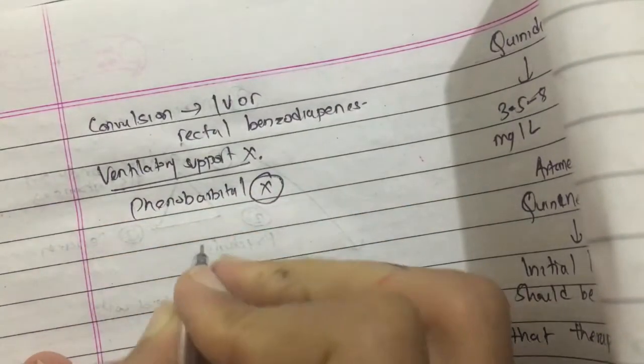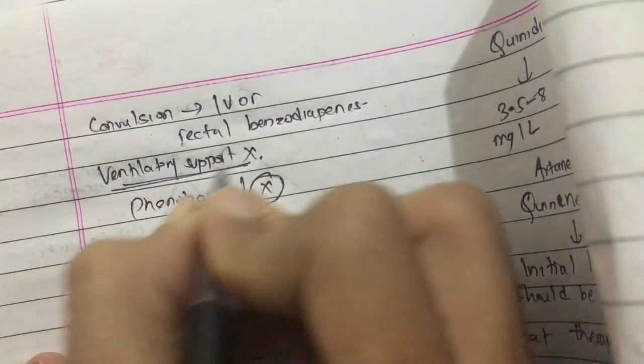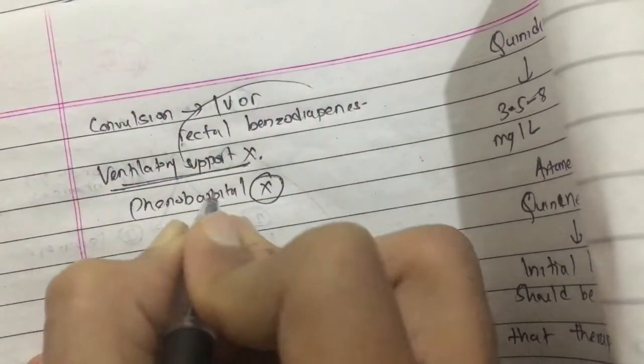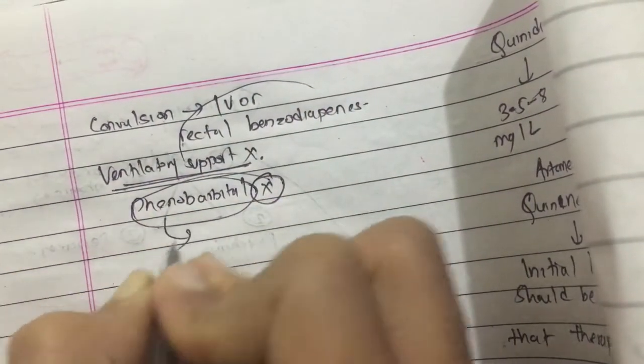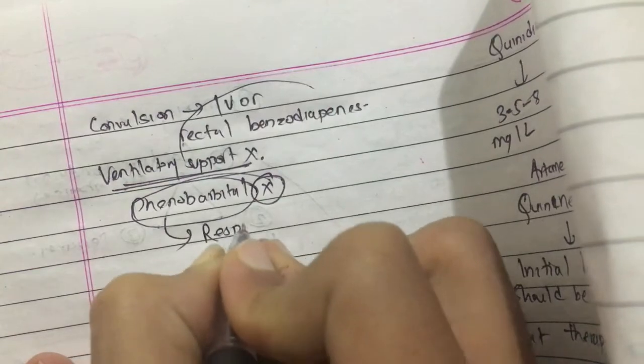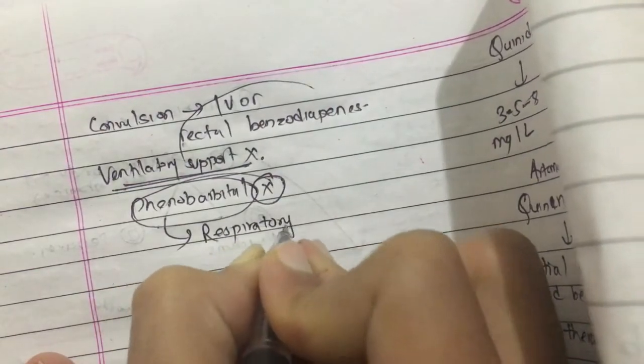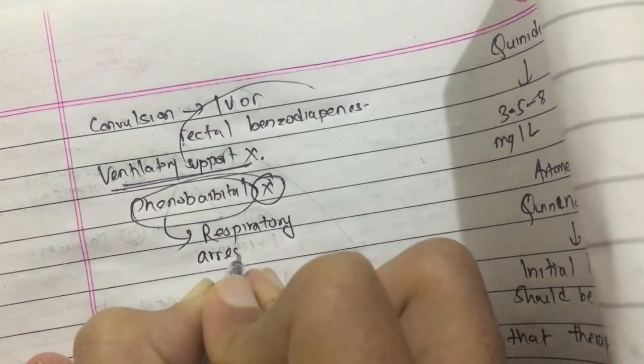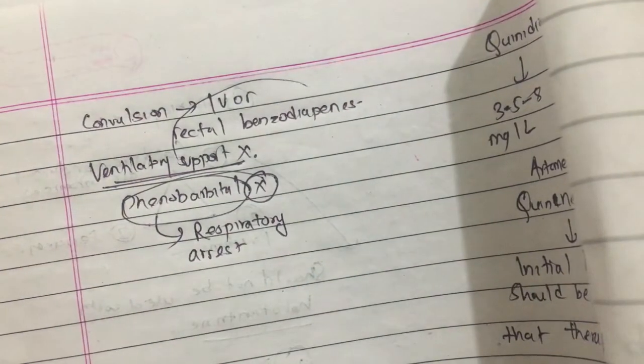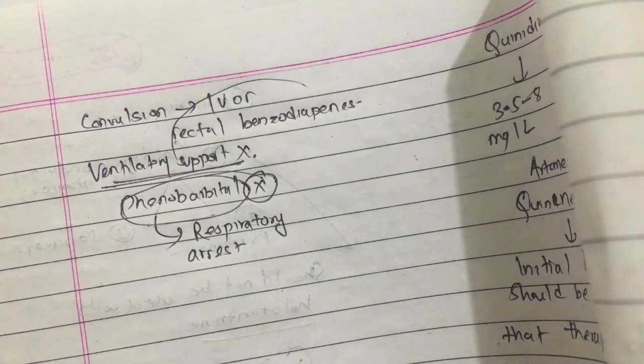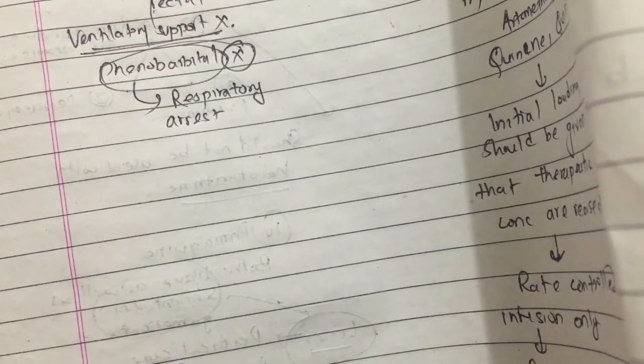Why? Because if ventilatory support is not available, phenobarbital can itself lead to respiratory arrest. So where full ventilatory support is not available, phenobarbital should not be given in the full dose. This is for the conscious patient.